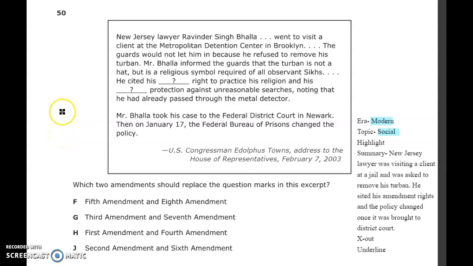Mock STAAR question number 50. We're going to look at this excerpt right here and then answer the following question. Which two amendments should replace the question marks in this excerpt?